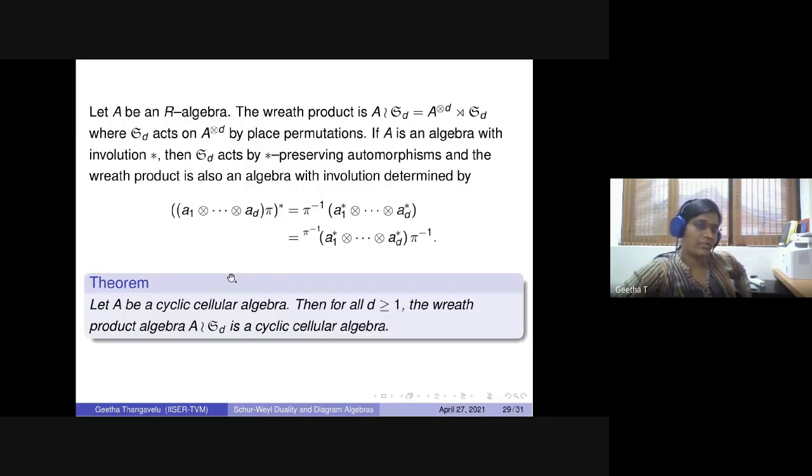The main theorem which we have proved is that whenever A is a cyclic cellular algebra, then all the wreath products are cyclic cellular.